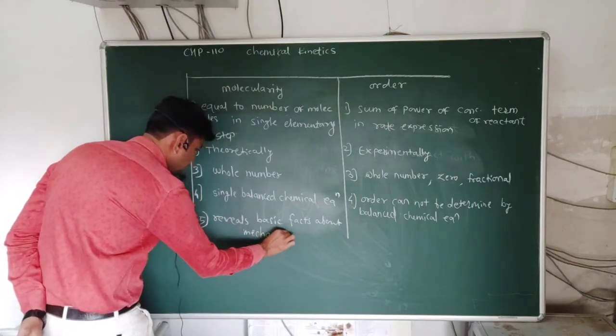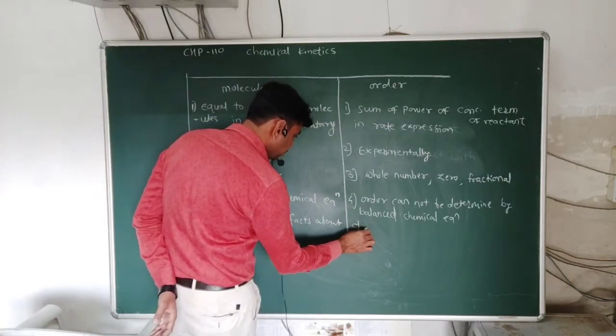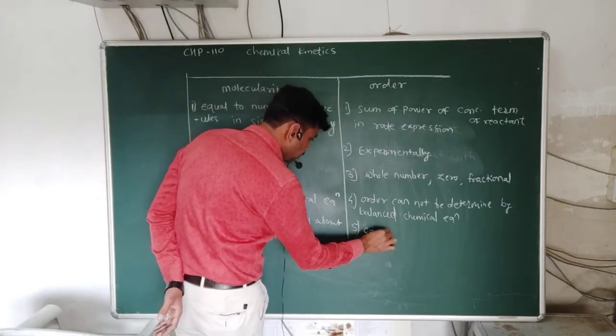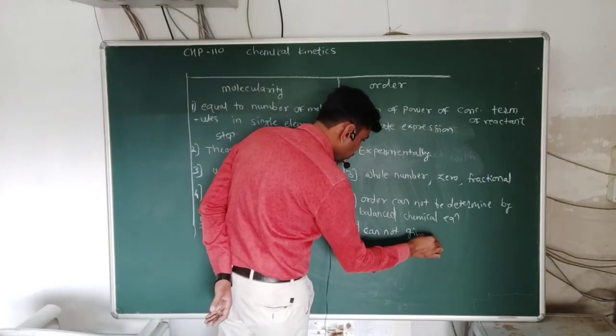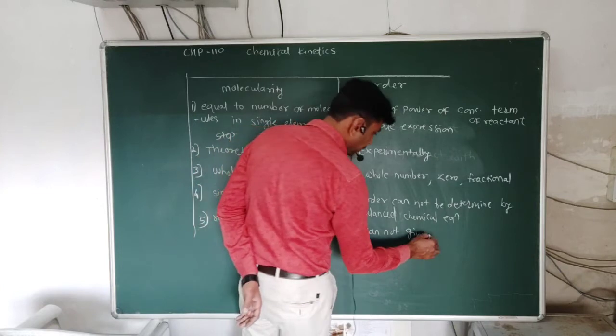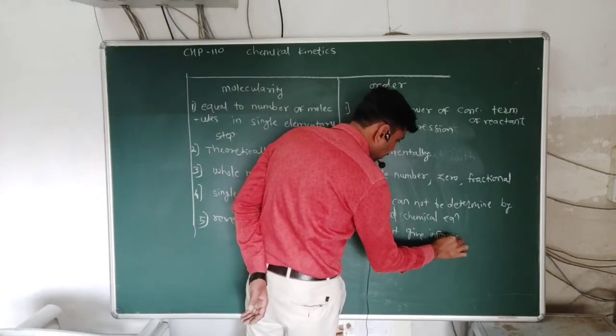And here the order of reaction cannot give any information about the mechanism, cannot reveal any facts about the mechanism.